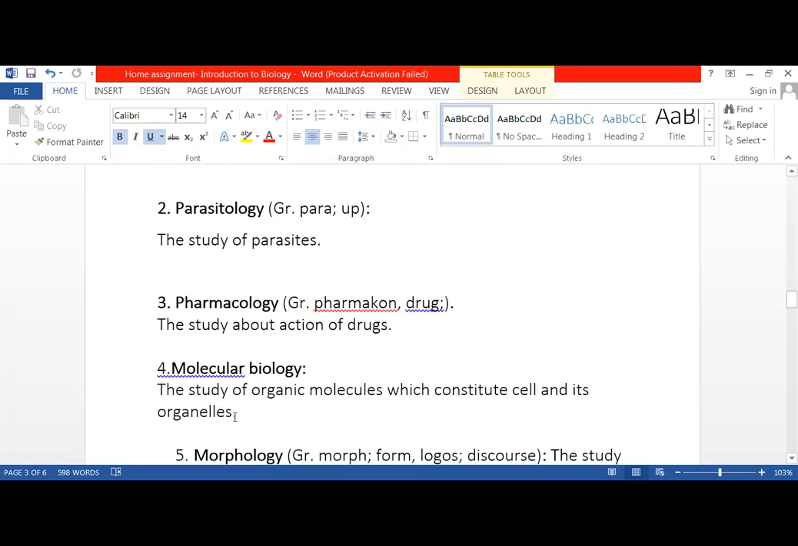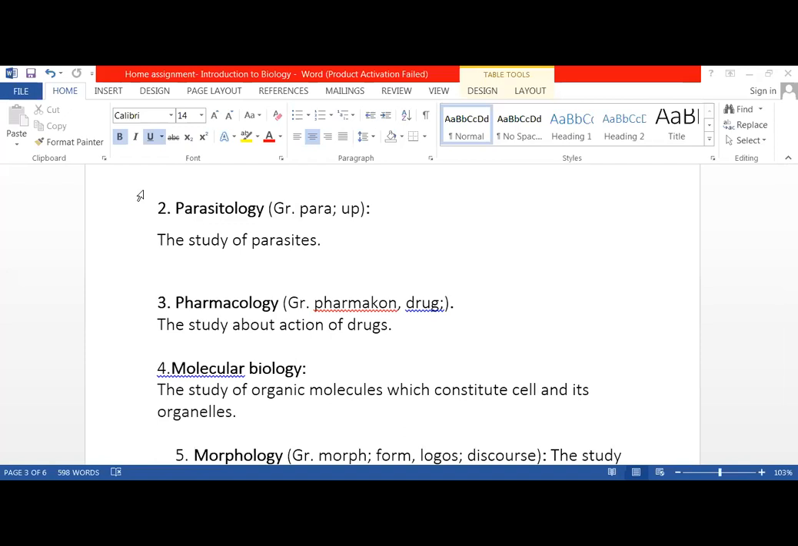Okay, have you all done till here? Molecular biology, the study of organic molecules which constitute cells and its organelles. These carbon, hydrogen, oxygen containing compounds are carbohydrates, fats, proteins, lipids, vitamins that we eat in our food, and when we eat them, they make our cell structure, okay, so that we grow.